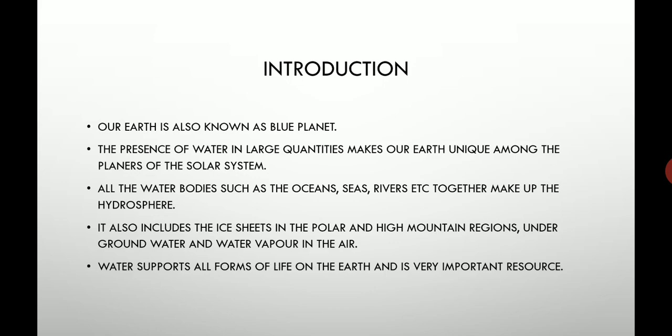There are many water bodies such as ocean, sea, river. They all together make up the hydrosphere. Means in the hydrosphere, what all comes? Water bodies like ocean, sea, rivers, etc. It also includes the ice sheets or glaciers situated in the polar regions, and ice coverings on the high mountain regions. And there is also underground water and water vapor in the earth.